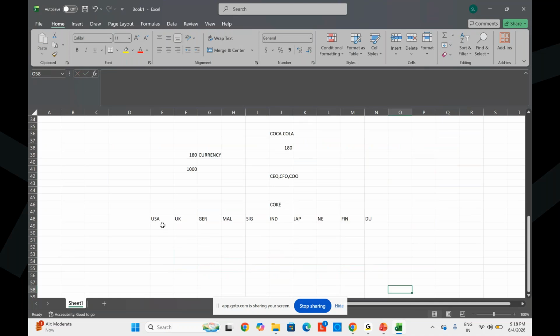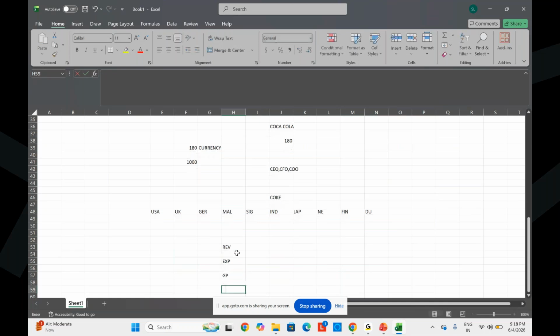Now, as a CEO, I don't want to see all the budgeting and planning country wise and currency wise. I want only a single value. What is my total revenue in all the countries? What is my total expenses? What is my total GP, gross profit? What is my net profit? Only these four lines of information you need. Then how can we handle that?